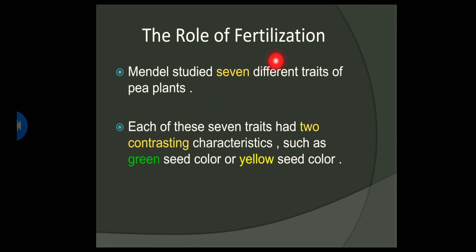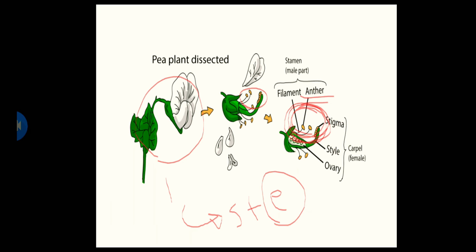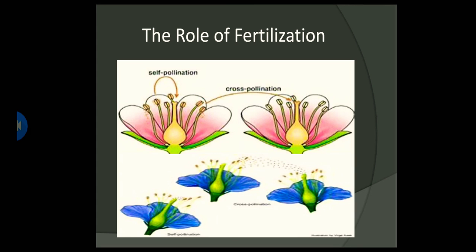So that's everything until now. You should understand we have two types of fertilization. The first one is called self-pollination, and we need just one flower, with the sperm and egg found in the same flower, and all the outcome will have the same traits.